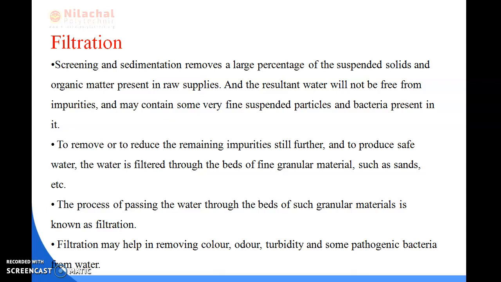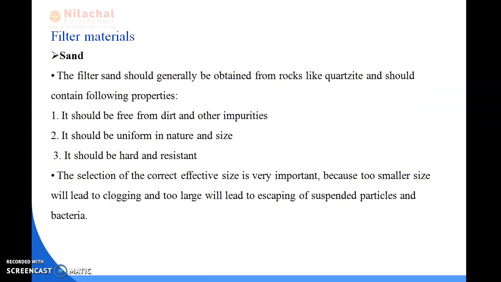The process of passing the water through beds of granular materials such as sand and gravel is known as the filtration process. Filtration helps in removing the color, odor, taste, turbidity and bacteria present in the water. Next we will be reading about the filter materials. They are sand and gravel.